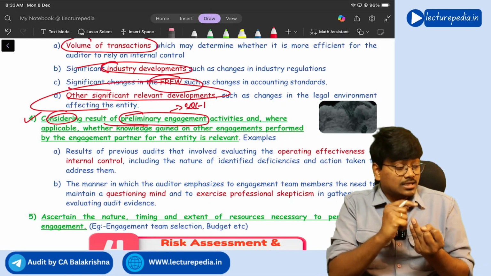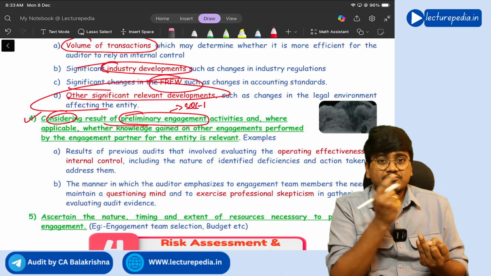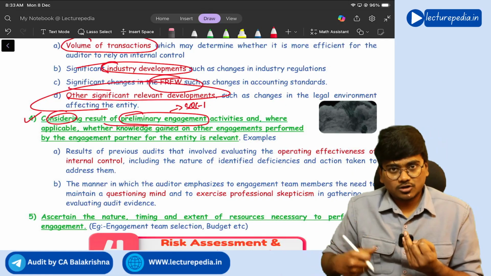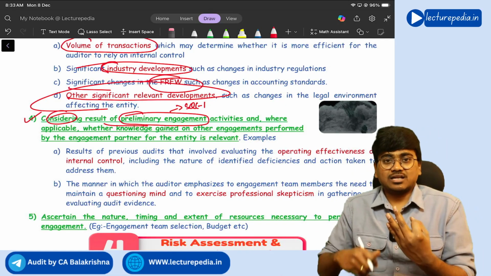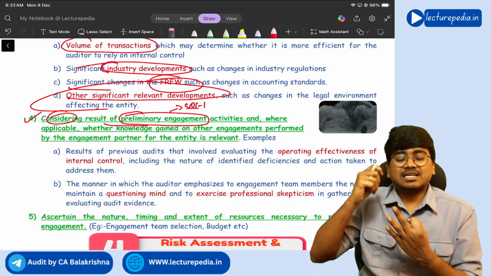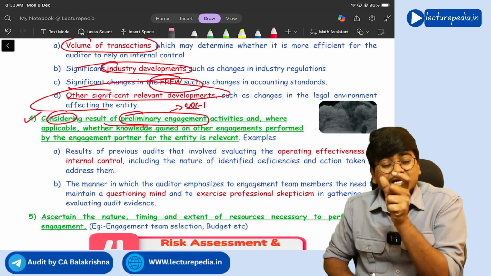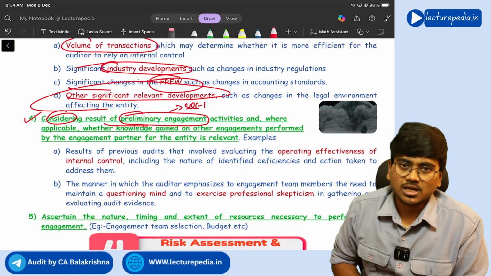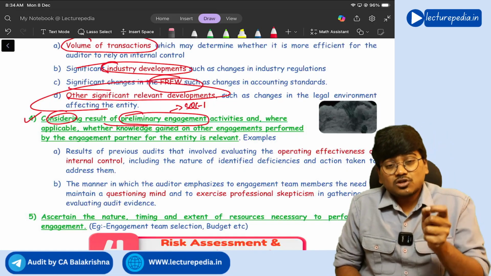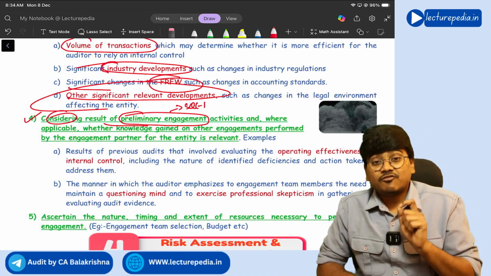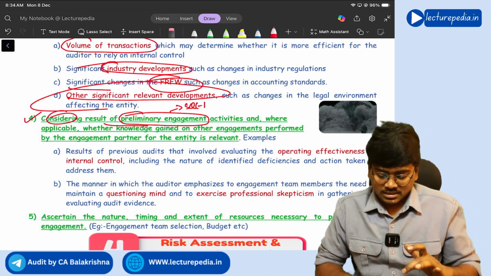And whether my engagement team has proper knowledge and is competent enough to perform the work or not. And if I accept the work, can I act ethically, can I comply with ethical requirements? All these are the preliminary engagement activities that you will perform. So the results of preliminary engagement activities should also be considered for developing overall audit strategy.